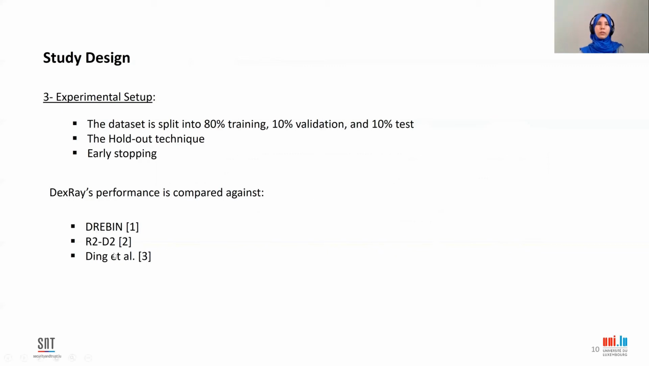We also compare our results against 3 Android malware detectors. The first Android malware detector is Drebin, which is a static analysis-based classifier, and R2-D2 and Ding et al. approaches, which are both image-based malware detectors that rely on sophisticated image representations and deep learning models. For example, they use colored images and they use some advanced architectures such as Inception v3.